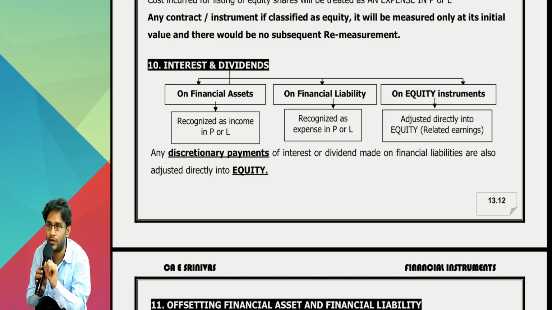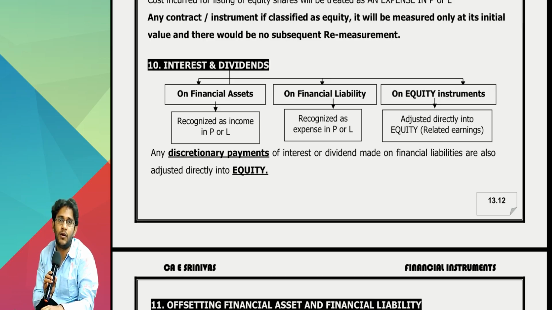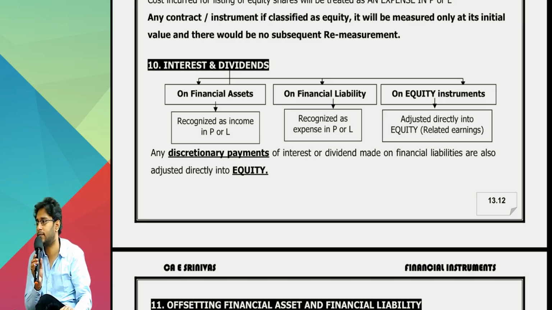So these are very important points that I just told you. You have redeemable debentures. Principal you definitely have to repay after 5 years. But for the next 5 years, whether I pay interest or not is my choice. Suppose I paid. How will you treat this interest? P&L or retained earnings? Retained earnings. All discretionary payments, retained earnings.